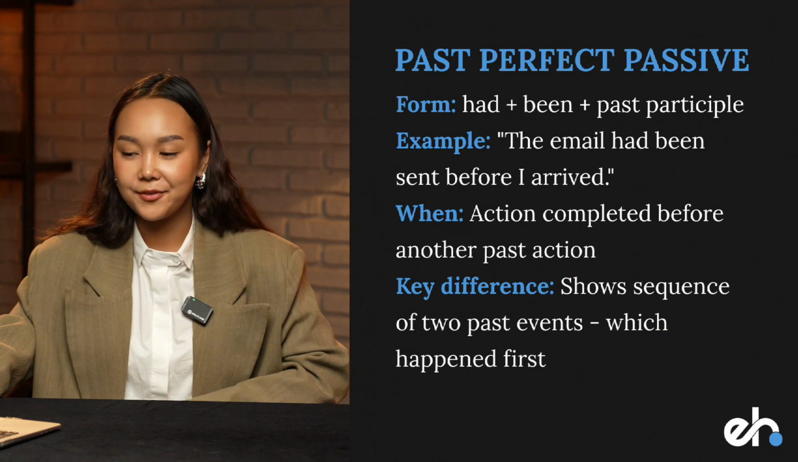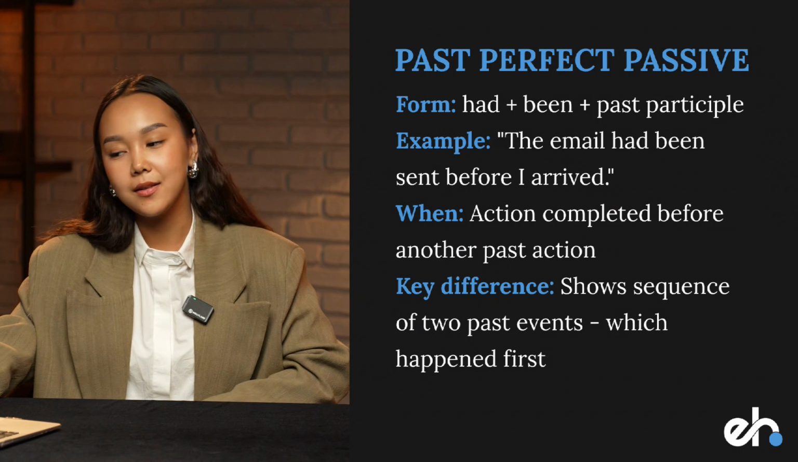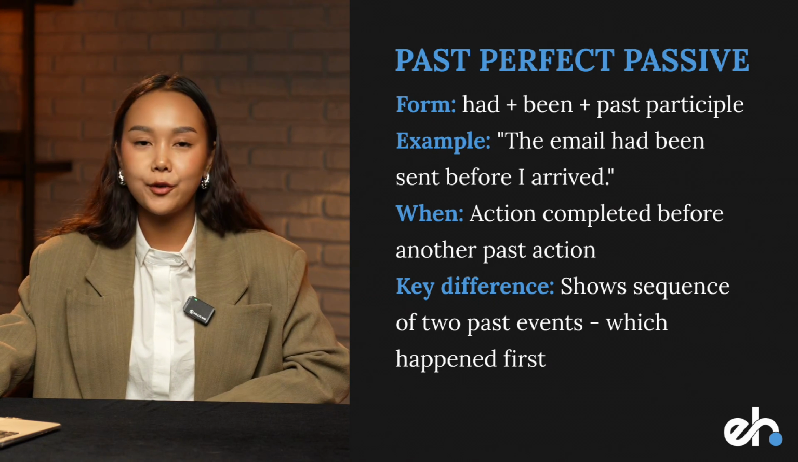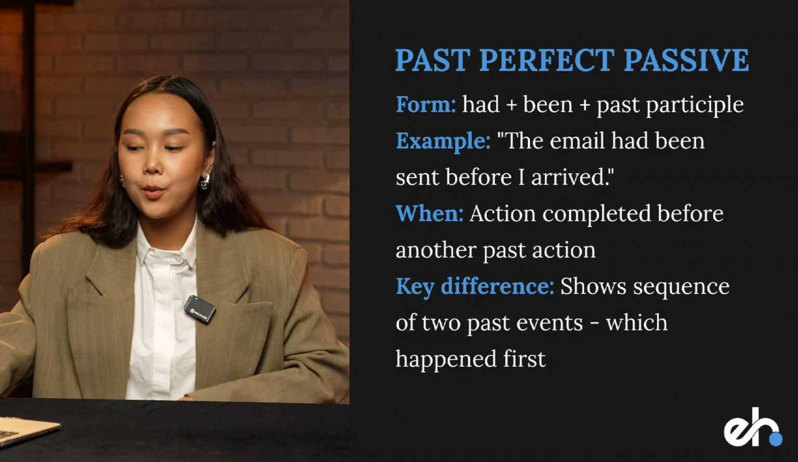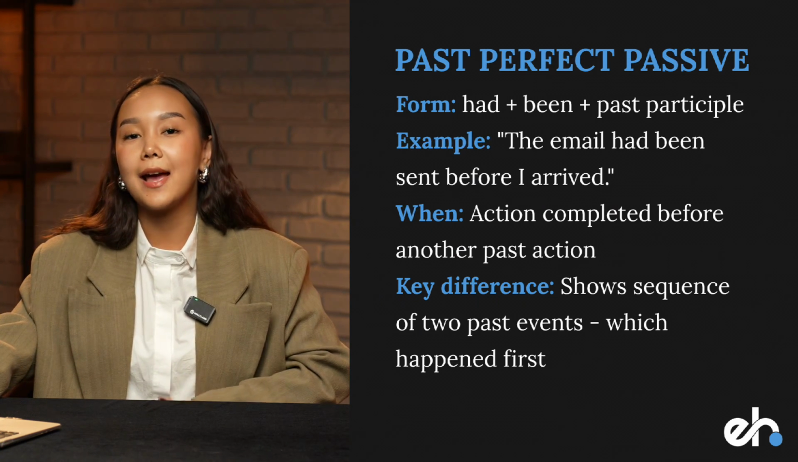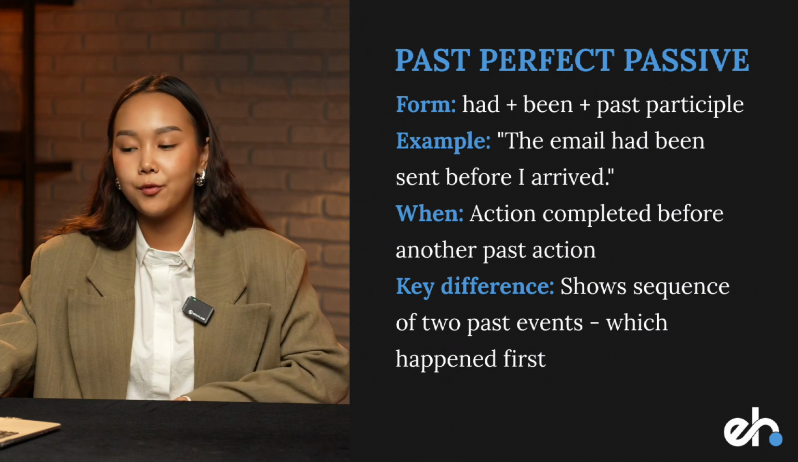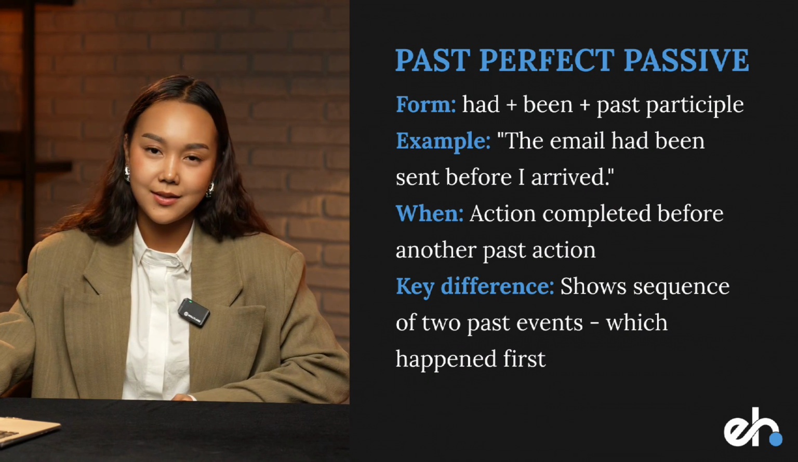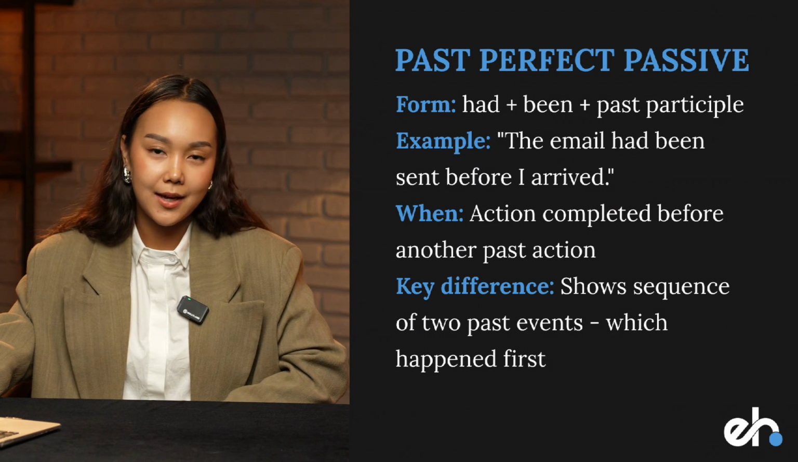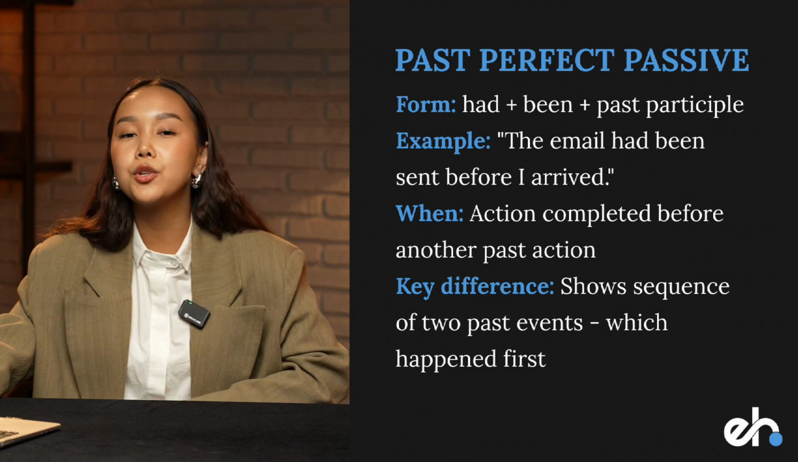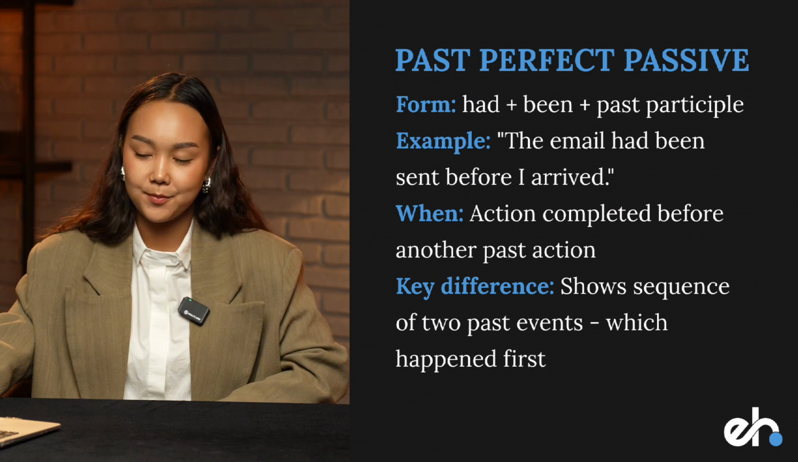Past perfect passive. Had, plus been, plus past participle. For example, the email had been sent before I arrived. We use it when we are talking about the action that was completed before another past action. So it shows the sequence of two past events and allows us to understand which of them happened first.